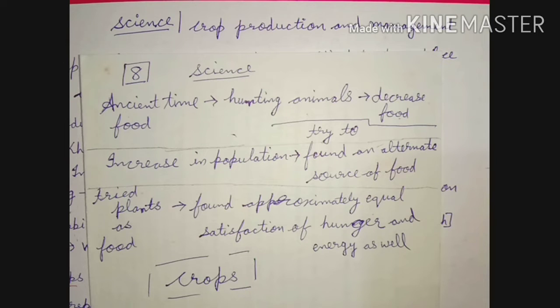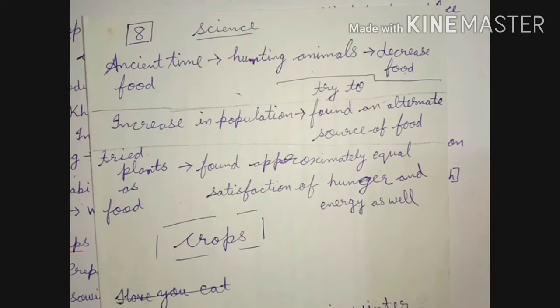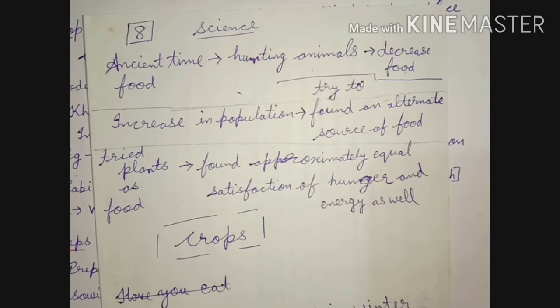So he tried to find an alternate source, and he tried plants as food. When he started taking plants as food, he found that there is approximately equal satisfaction of hunger and energy as well. Means he is able to perform his daily life tasks in the same way as he was doing earlier, and he was also getting the hunger satisfaction in the same way.